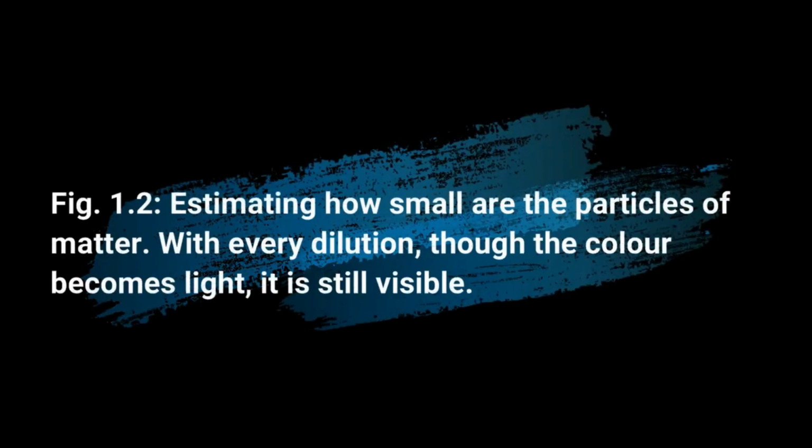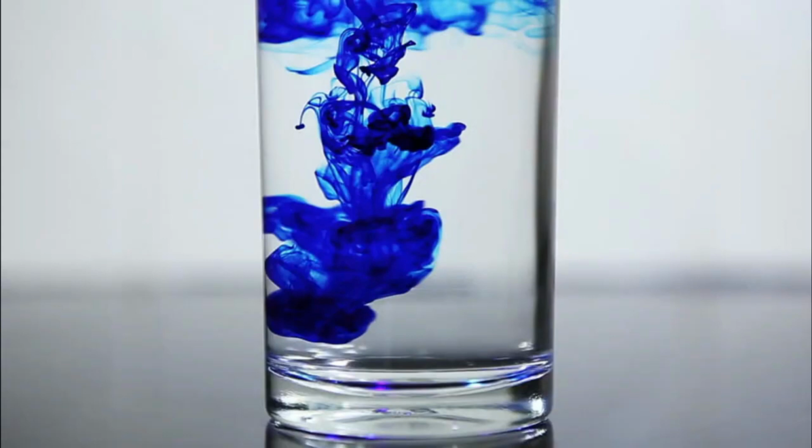Estimating how small are the particles of matter. With every dilution, though the color becomes light, it is still visible. This experiment shows that just a few crystals of potassium permanganate can color a large volume of water, about 1000 liters. So, we conclude that there must be millions of tiny particles in just one crystal of potassium permanganate, which keep on dividing themselves into smaller and smaller particles.